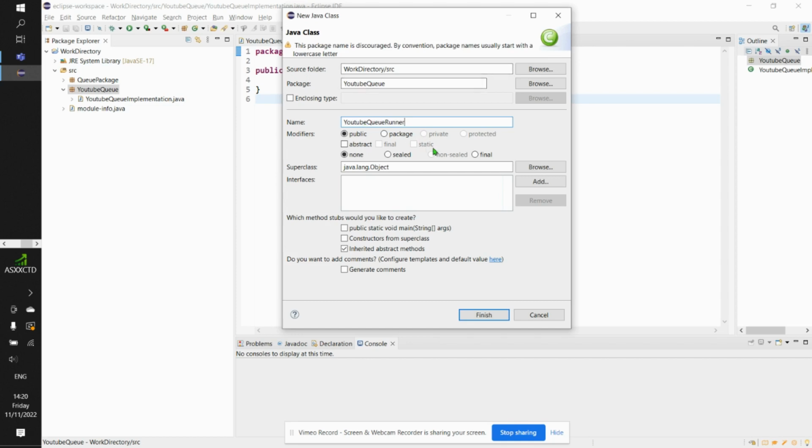So this YouTube queue runner, as you dey see am so like this, I no go hit finish directly. I go come here, come check this public static void main option wey dey here. So this public static void main option wey I just check so like this, na im go be the engine wey go make am possible for us to fit run the first file wey we create. Shey you get? So now I go just hit this finish.